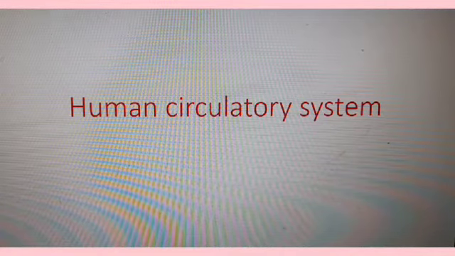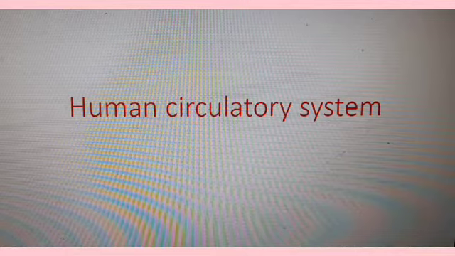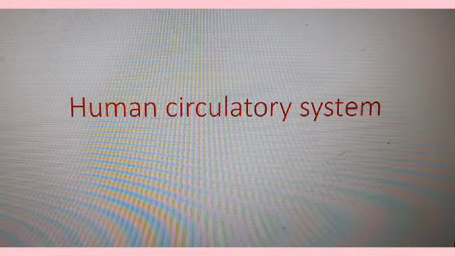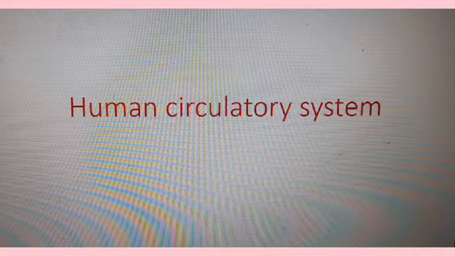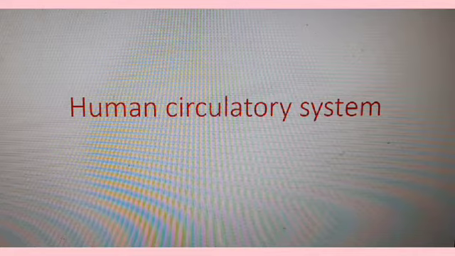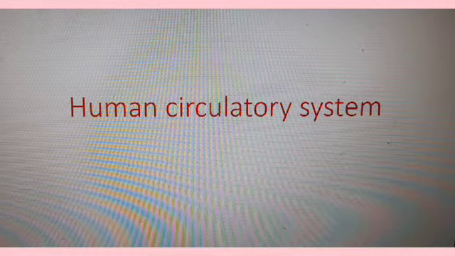Hello everyone. Today we will be discussing a chief physiological process which is continuously occurring inside the human body, that is the circulatory system. This is also known as the blood vascular system and the cardiovascular system. Cardio means the heart, as the chief organs included in this system are the heart, blood vessels and blood, as the name suggests.